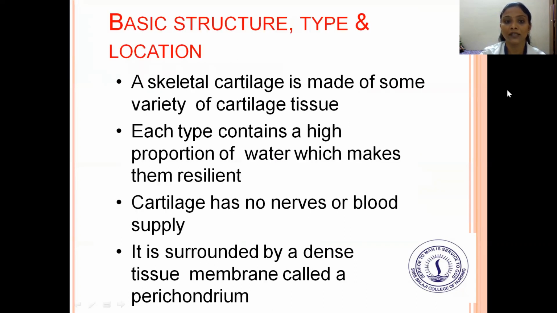And what is the basic structure, type and location of skeletal cartilage? The skeletal cartilage is made up of a variety of cartilaginous tissues. Each type contains a high proportion of water, which makes it resilient. Cartilage has no nerves or blood supply. It is surrounded by a dense membrane called the perichondrium.